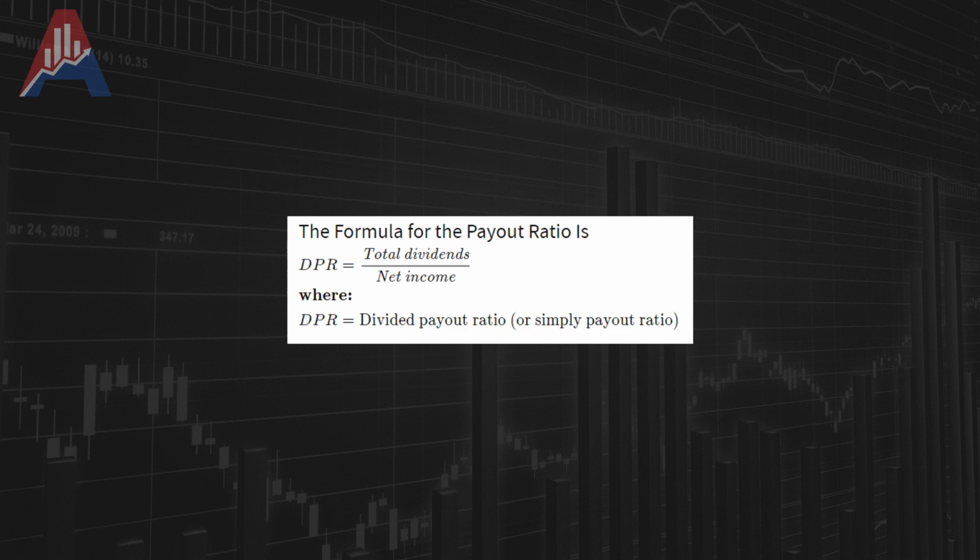So let's say a company has €1 profit per share and they pay 25 euro cents dividends per share, then the payout ratio will be 25 cents divided by €1, which is 25%, which would probably be considered a safe payout ratio. The moment the number becomes higher, it becomes less safe, and the moment it goes over €1, or 100% I should say, it is considered not safe at all. The company is paying more dividends than they're actually earning, so get out of the company. It's not safe anymore.